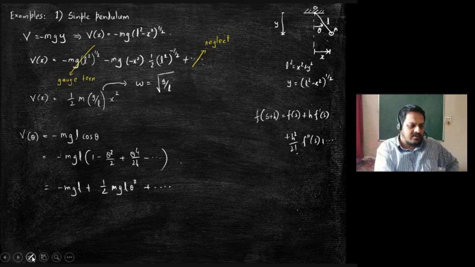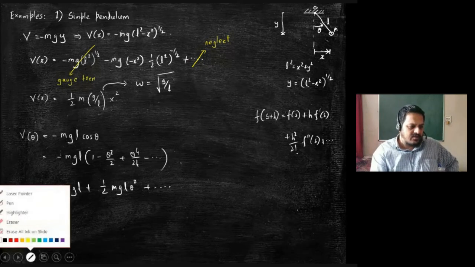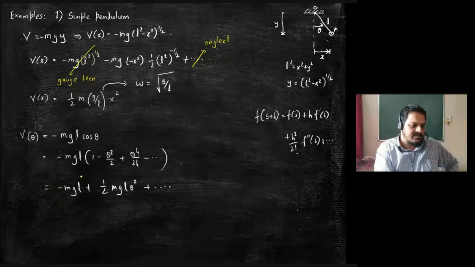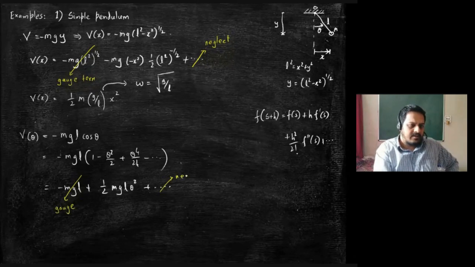As usual, the initial two terms, or here the second term was automatically 0 in the natural expansion of cos theta, but otherwise it can be put to 0. This is a gauge term. And these are neglected for small values of theta. Similarly, here it is neglected for small values of x.